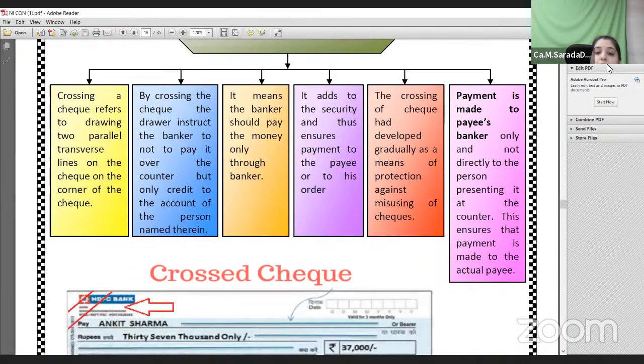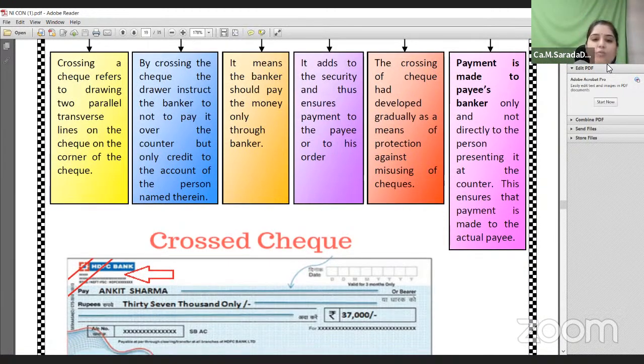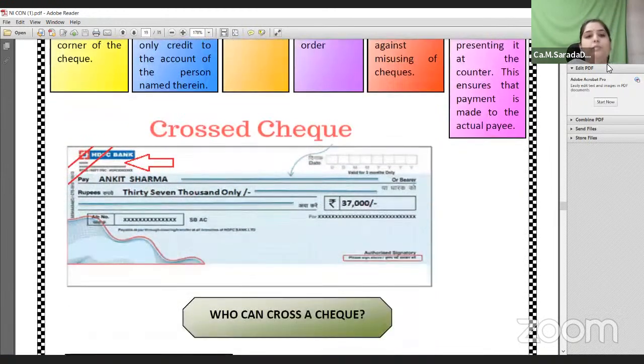Next, very important in case of a cheque, this particular part is important in the Negotiable Instruments Act, because they will ask you either a practical question or from the theoretical perspective. Why do we need to do crossing on cheques? By crossing the cheques, what are the advantages available? Crossing is nothing but an additional security given to the cheque.